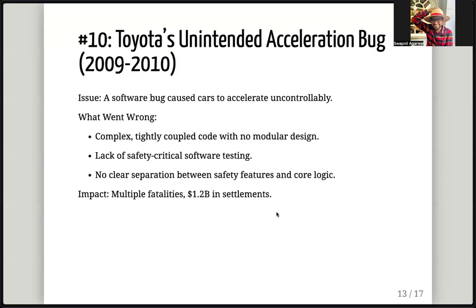Let's go to the next one, which is Toyota's unintended acceleration bug. It's been more than a decade now, but the issue was that a software bug caused cars to accelerate uncontrollably.